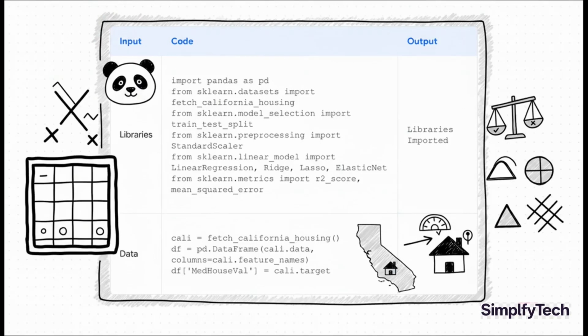First things first, we've got to import our essential libraries. We need pandas for handling our data, and then a whole bunch of tools from scikit-learn. Fetch California housing to get our dataset, train test split to do our validation, standard scaler for preprocessing, our 4 models, and finally, some metrics to see how well we did. Then we just load up the data set and pop it into a nice clean pandas data frame.